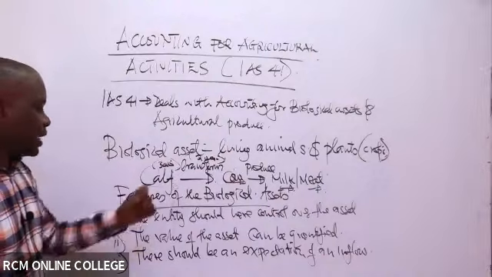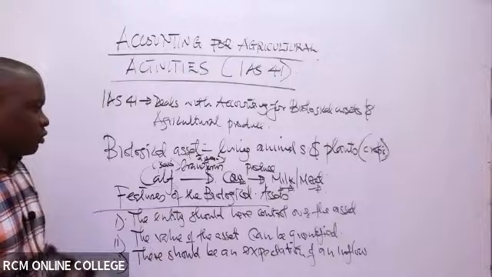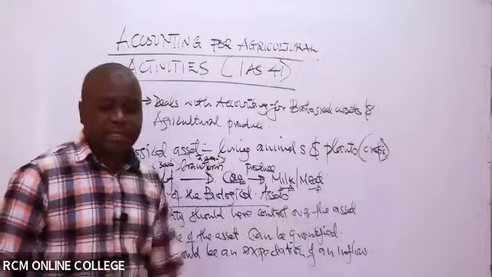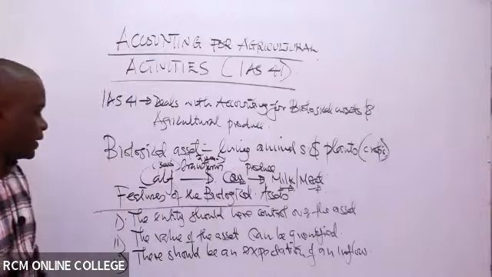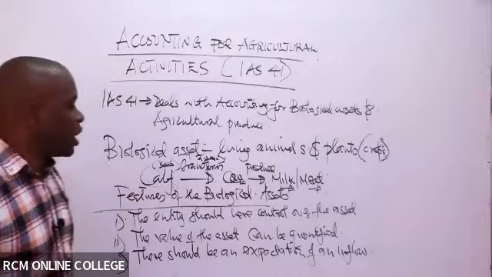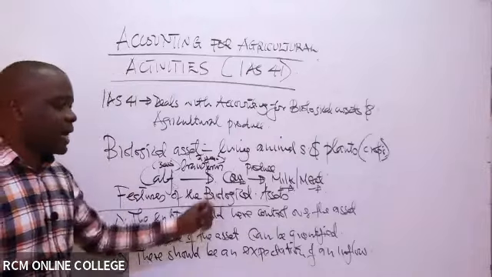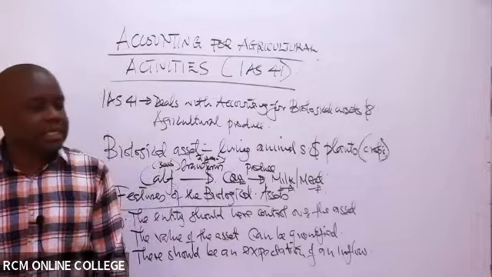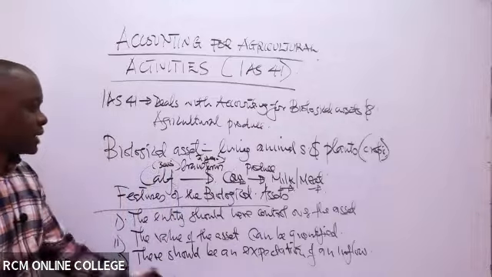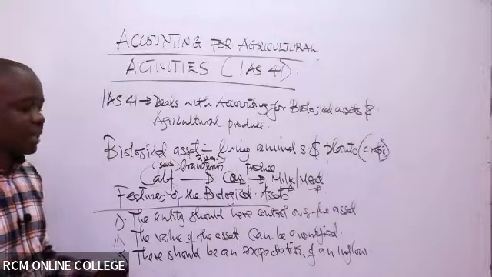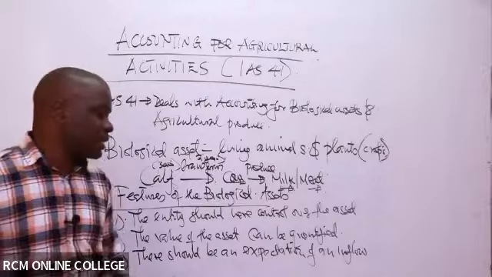So for this biological asset, the entity, or the owner of the farm, should have control over the asset, maybe in this case ownership of the asset. Then the value of the asset can be quantified, and you can quantify it at fair value, whereby you determine the prevailing market conditions, at what rates we would sell this cow at that point in time.